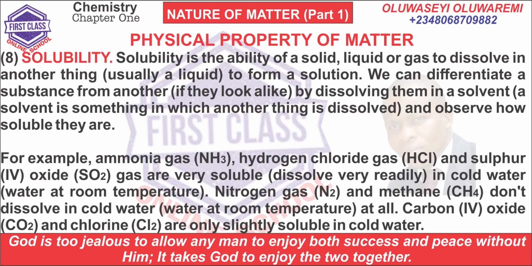For example, ammonia gas, hydrogen chloride gas, and sulfur(IV) oxide gas are very soluble in cold water. Nitrogen gas and methane don't dissolve in cold water at all. Carbon(IV) oxide and chlorine are only slightly soluble in cold water.